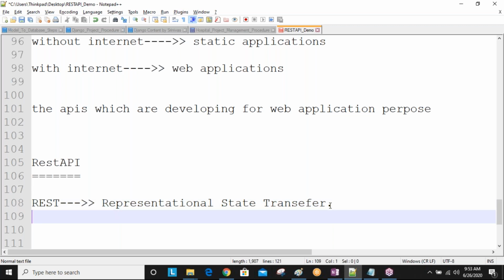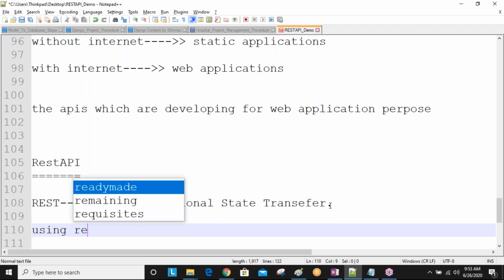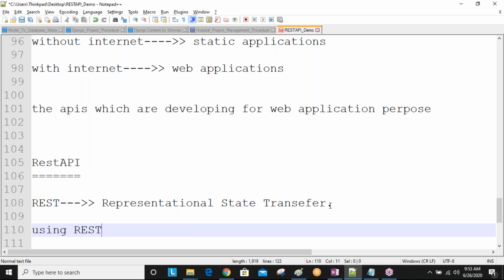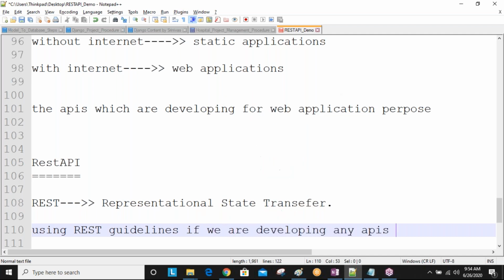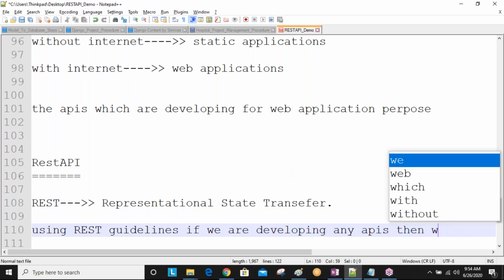By using REST guidelines or principles, if we are developing any APIs, then we are calling them REST APIs.